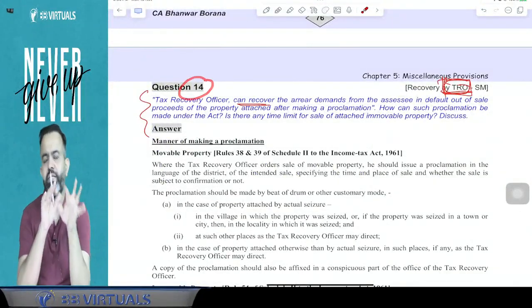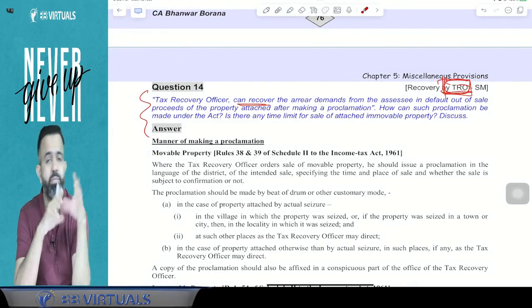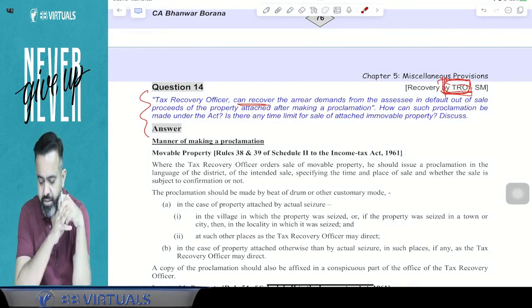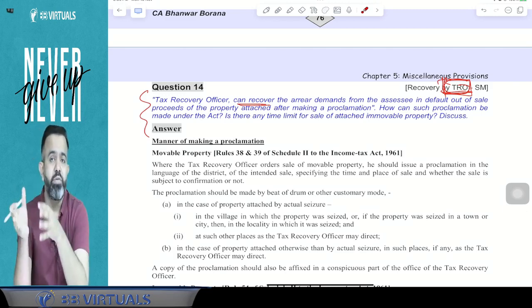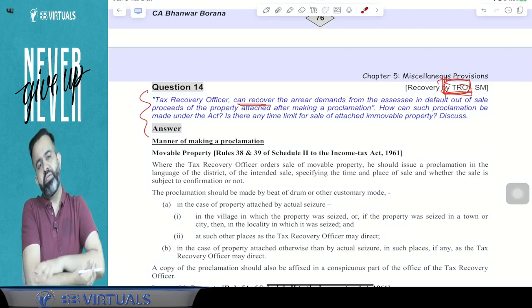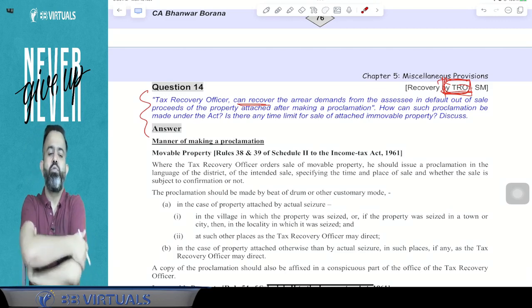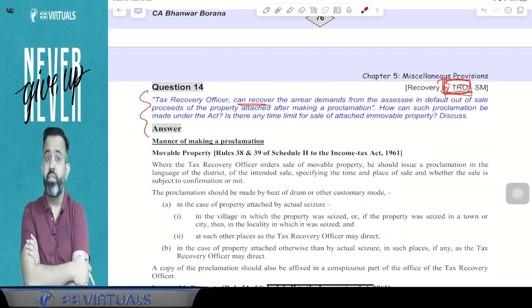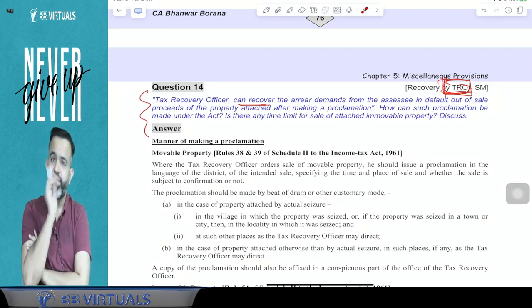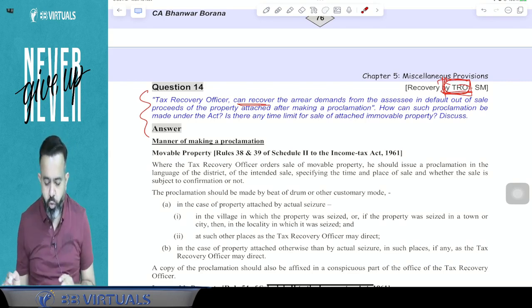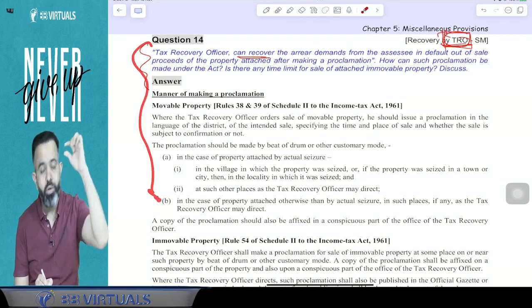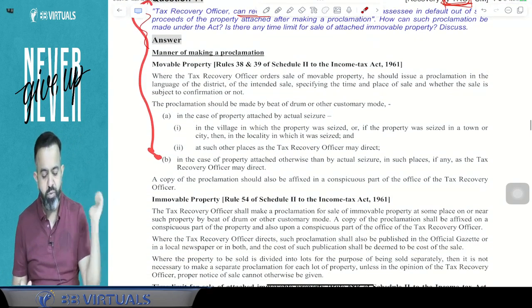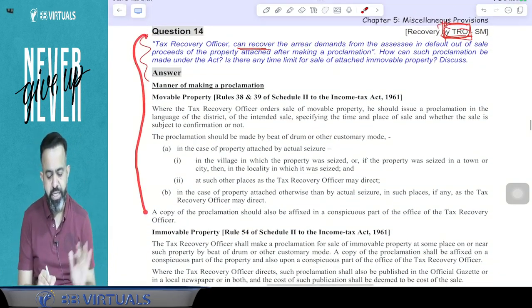And question number 14, this concept also I have not discussed in the compact, but I have covered one question, that is the recovery proceeding of the TRO. TRO means tax recovery officer. Suppose you receive the demand notice and within 30 days you have not paid it, then the recovery officer will start his work. He will initiate the work. How will the recovery officer attach your property and how will he sell your property? This is one question given. Just read it once at your home.